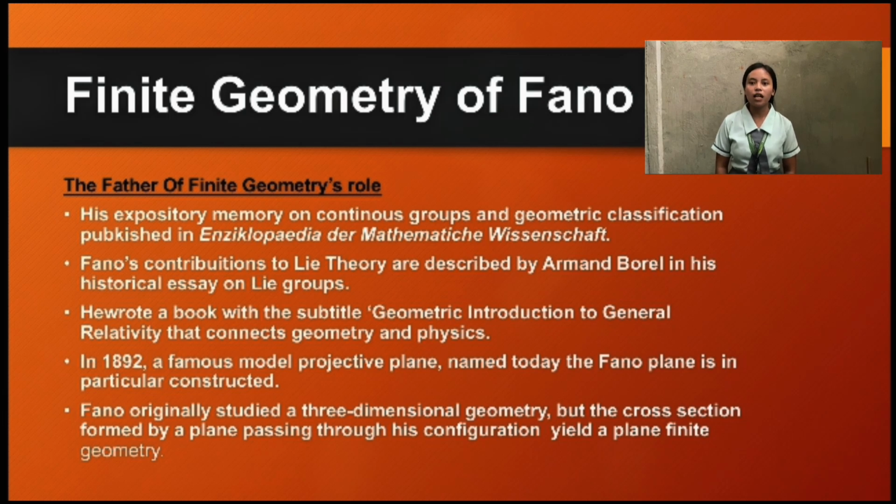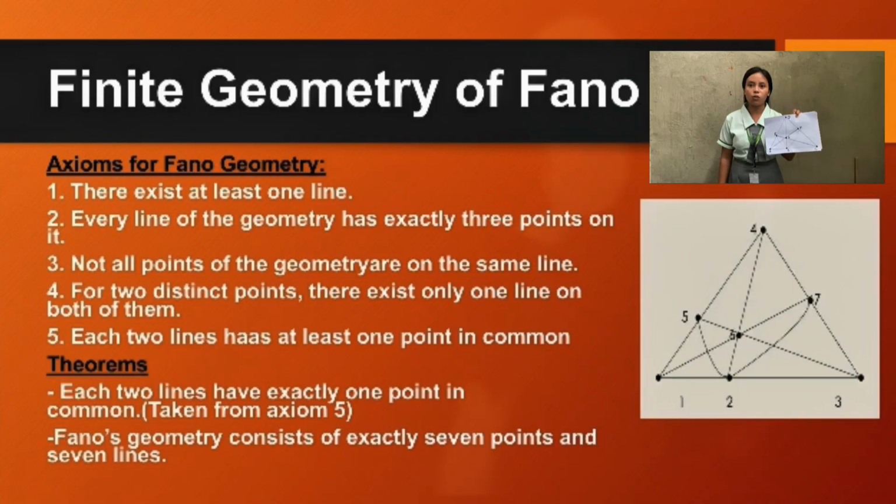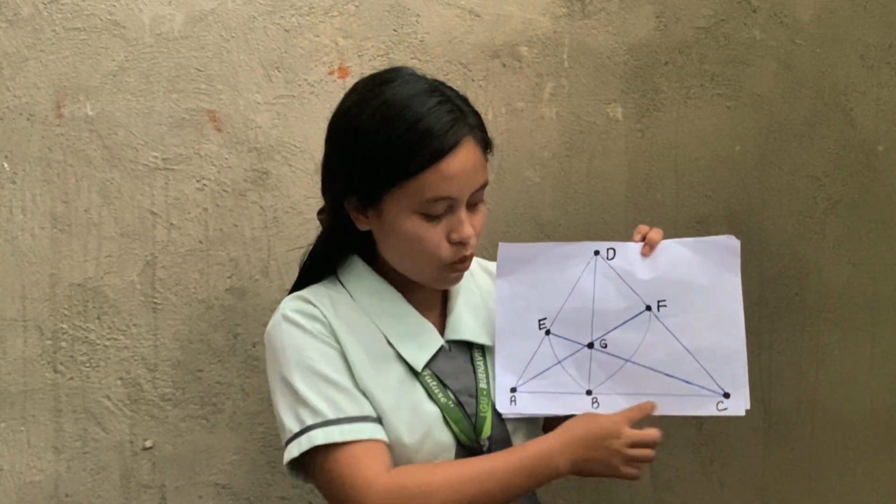Fano originally studied a 3-dimensional geometry, but a cross-section formed by a plane passing through his configuration yielded a plane finite geometry. So the finite geometry of Fano has 5 axioms. First, axiom 1: there exists at least one line. A and C is one line.